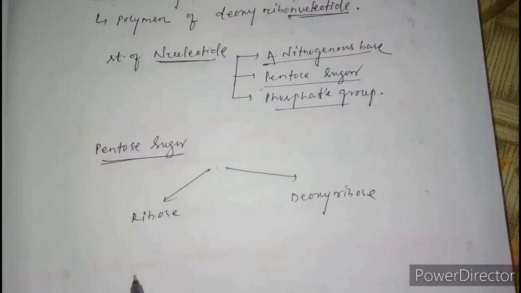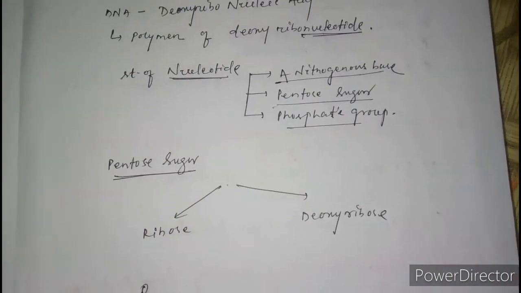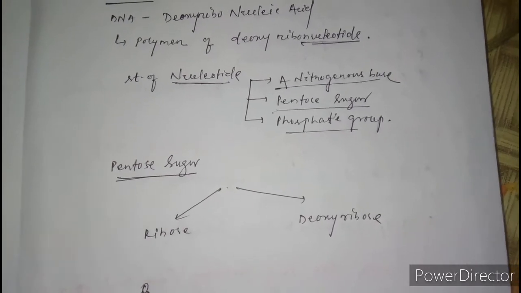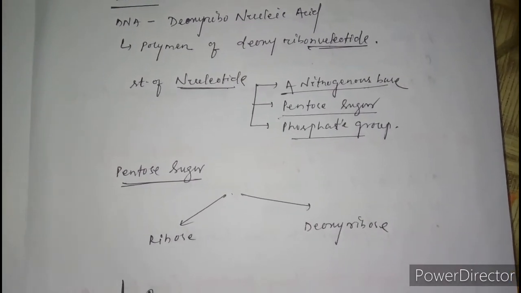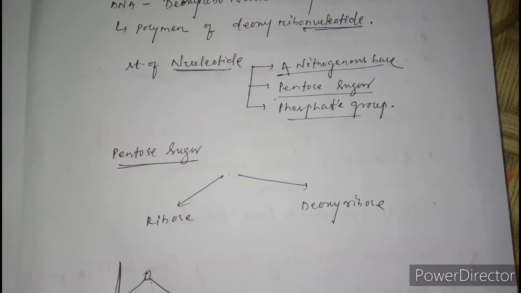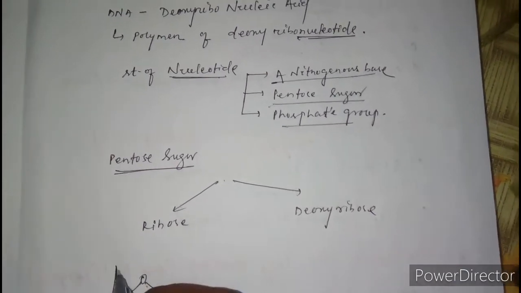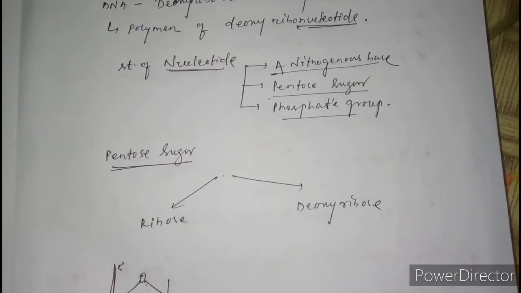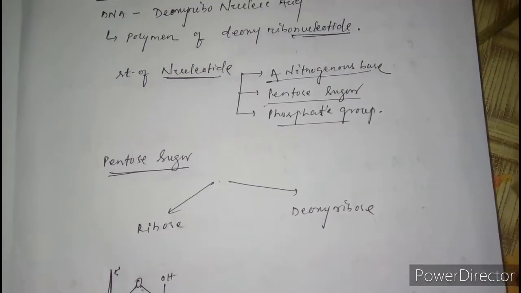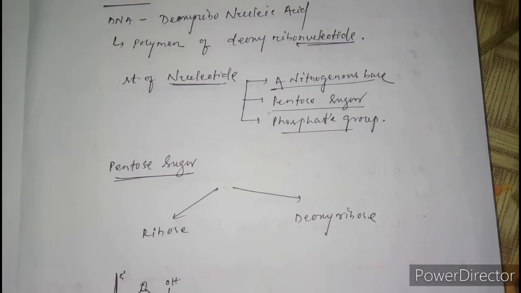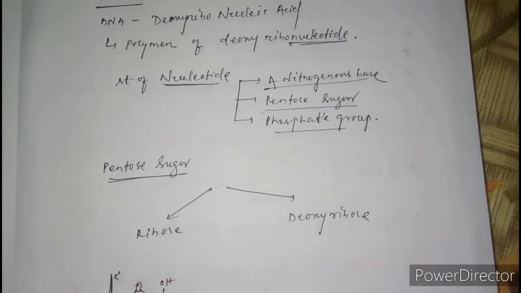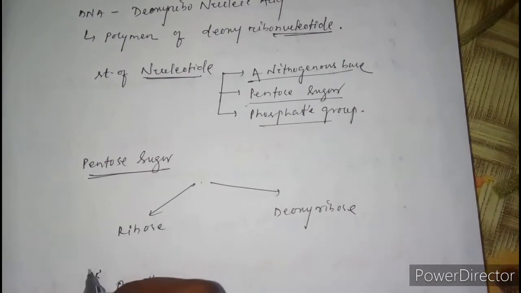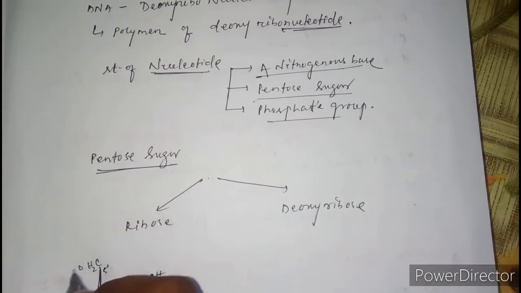Let's see the structure of a pentose sugar. Here will be the structure of ribose sugar. Pentose means 5 carbon based structure: 1, 2, 3, 4, and here will be the 5th carbon. H, OH, OH, H, OH, and here will be the CH2OH.